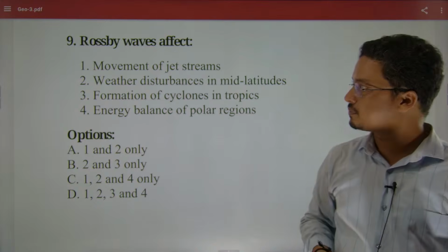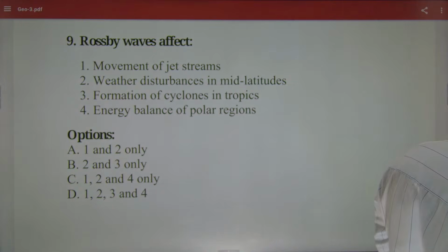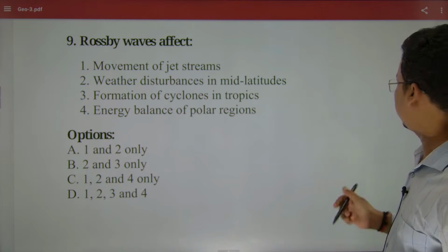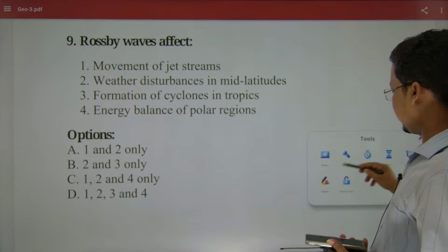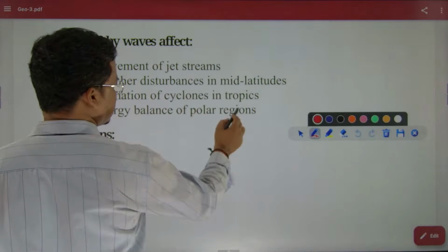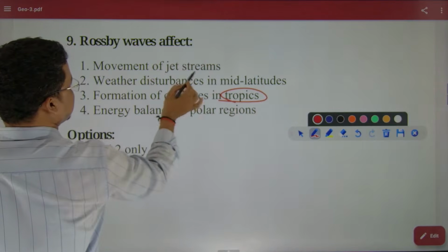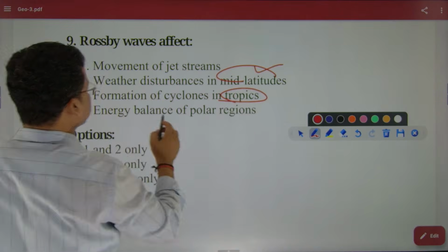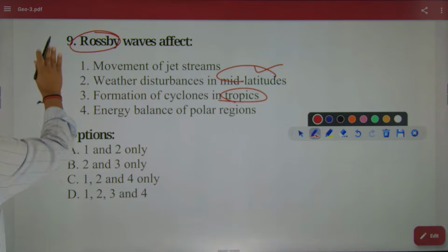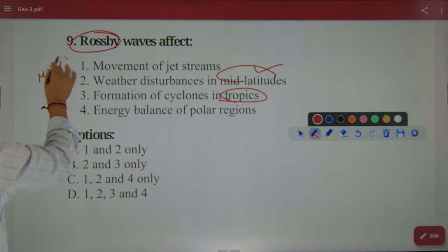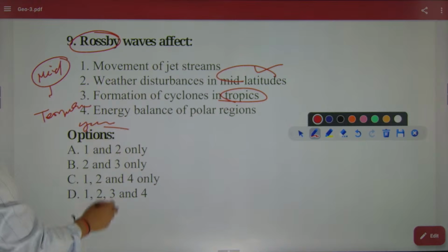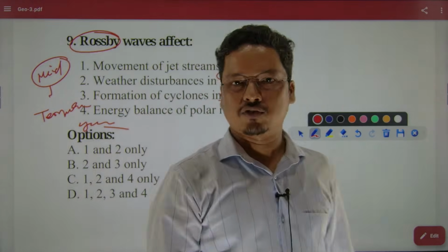Is it fine to all? Is it associated? We never taught that. Did I? No. So you have to pick this one. This is the tropics. This one is the temperate region. Where do Rossby waves happen? In the mid latitude. This would be your mid latitude, and it is associated with temperate cyclones, extratropical cyclones.